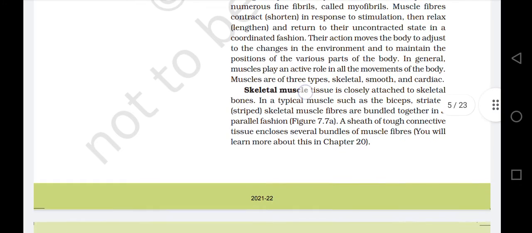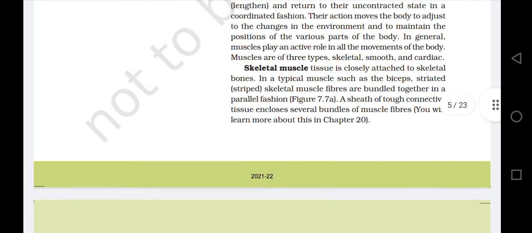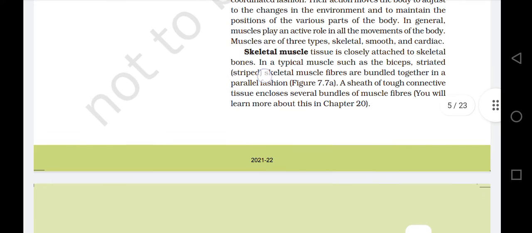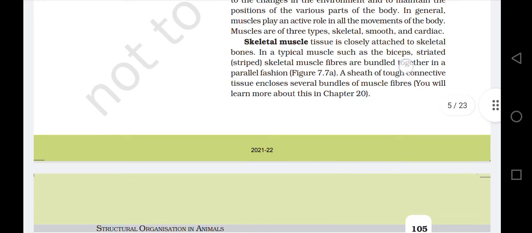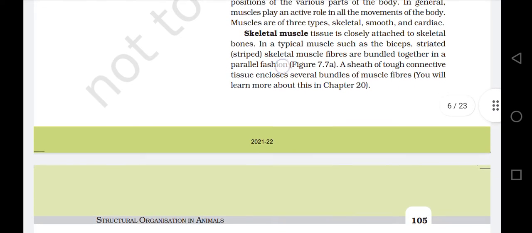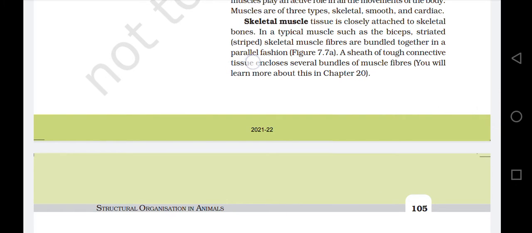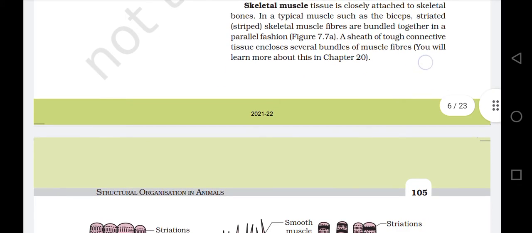Skeletal muscle tissue is closely attached to the skeletal bones. In a typical muscle, such as the biceps, striated, striped skeletal muscle fibers are bundled together in a parallel fashion. Figure 7.7a: a sheath of tough connective tissue encloses several bundles of muscle fibers. You will learn more about this in chapter 20.